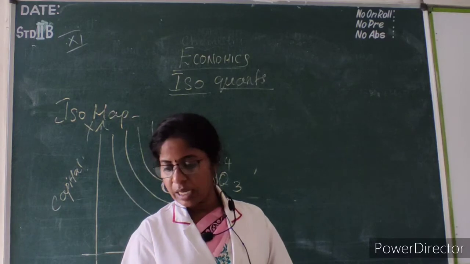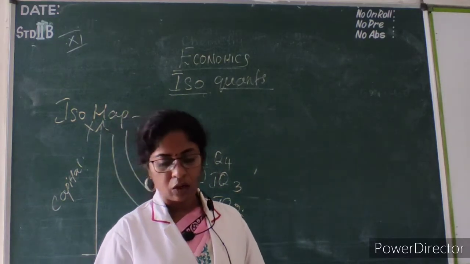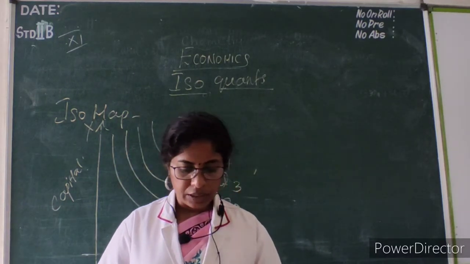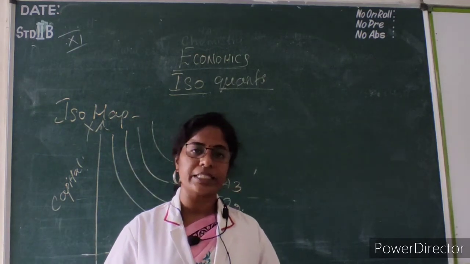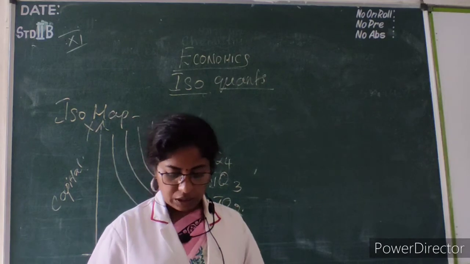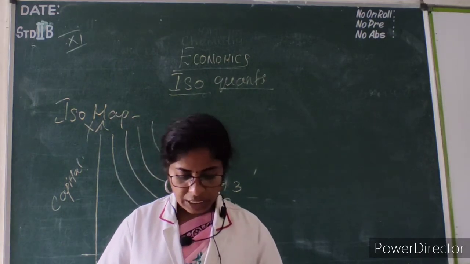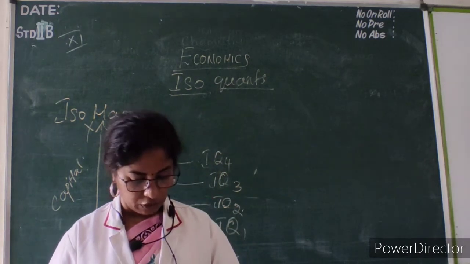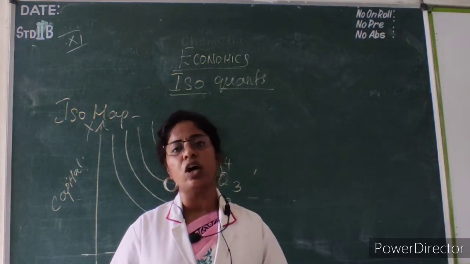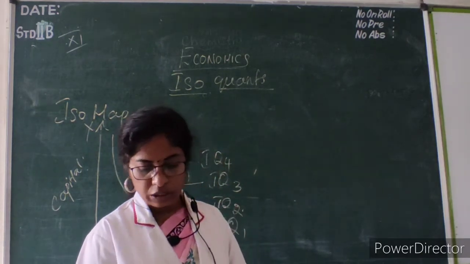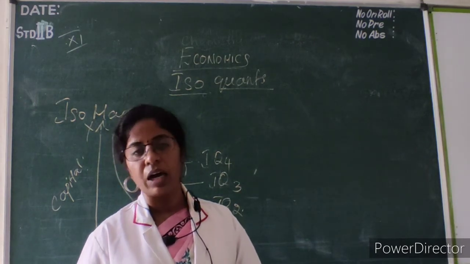Isoquants have a negative slope. Isoquants are convex to the origin. Next, no intersection of isoquants; isoquants should not intersect each other. Next, a higher isoquant curve represents a higher level of output. And fifth one, isoquants should not touch the x-axis or y-axis. Okay. So these are the five properties of isoquants.